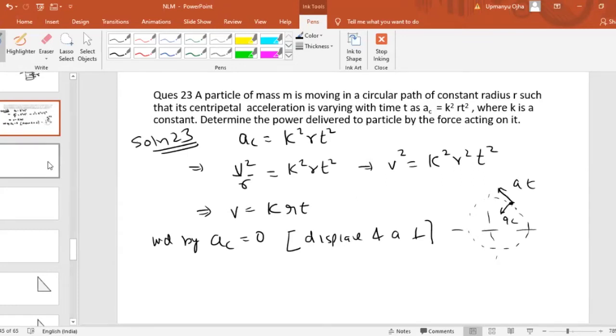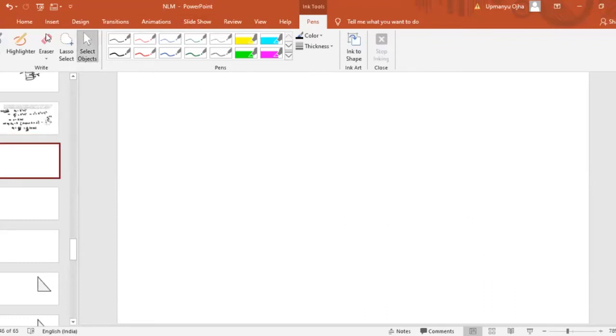So we can write the tangential acceleration a_t equal to dv by dt, because tangential acceleration is the rate of change of speed of the particle. So a_t is d by dt of velocity, which is k r t.